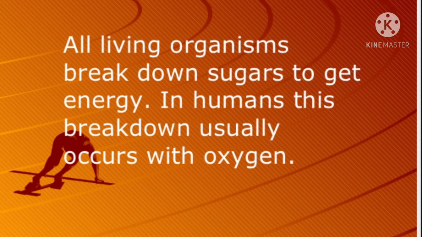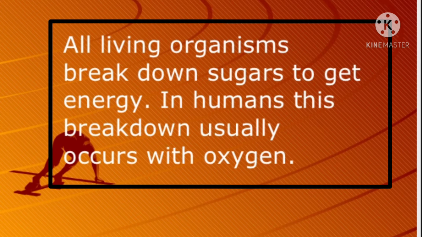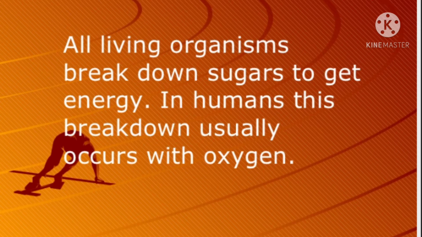All living organisms break down sugars to get energy. In humans, this breakdown usually occurs with oxygen. Students, we know that cellular respiration is of two types, aerobic respiration and anaerobic respiration. In humans, energy is generally produced with the breakdown of the glucose molecule with the help of oxygen. So here, in humans, this breakdown, that means the glucose breakdown, usually occurs with oxygen.